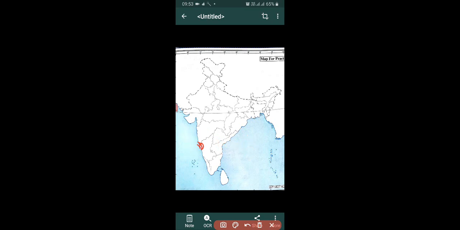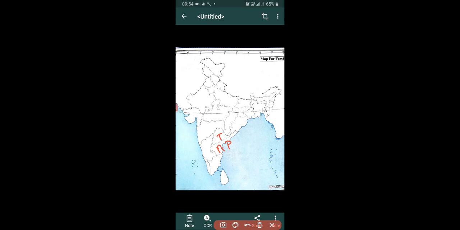Now the next one is Tamil Nadu. Tamil Nadu and its capital is Chennai. The next state is AP, Andhra Pradesh. And above it, it is Telangana.